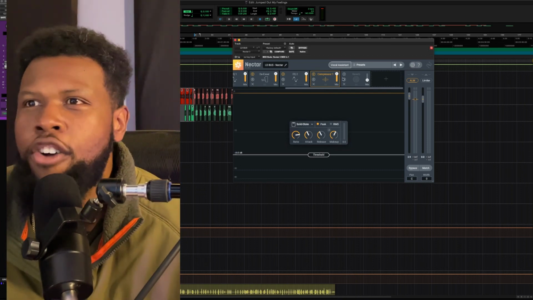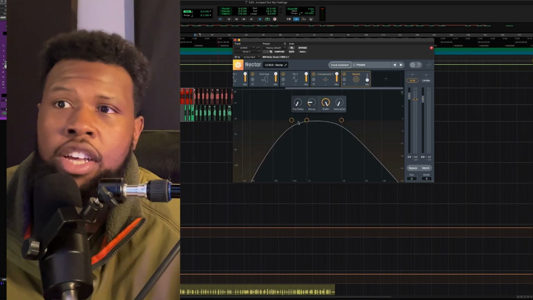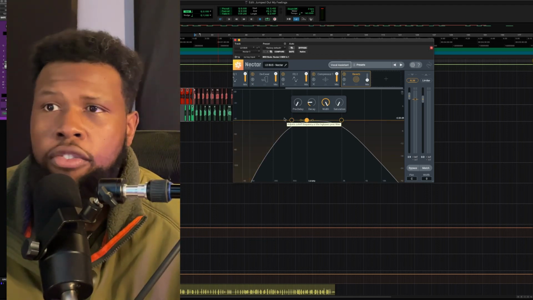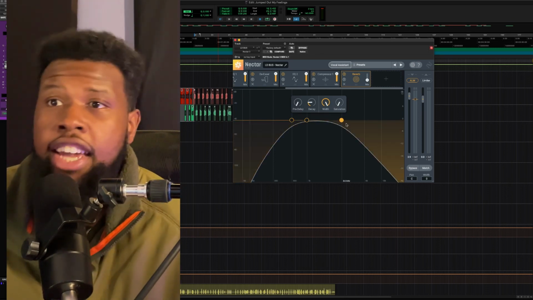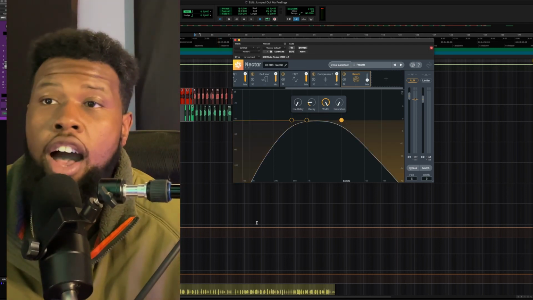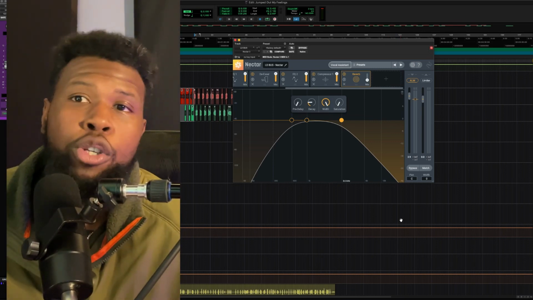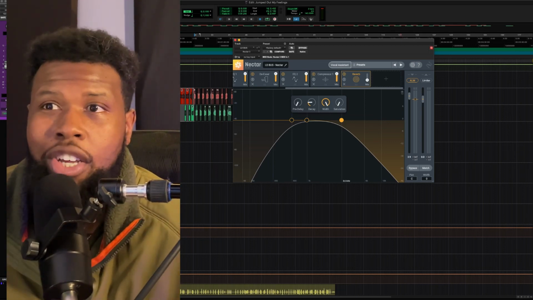They also added some reverb. I don't know if I'm going to use it, but let's see what they did here. Okay, so they got an EQ curve on the reverb, so they're rolling off a lot of the low end. I'm trying to see if it so from here, the 600K, and then they're rolling off at 3K as well. So you're really only getting the middle of the reverb, which you'll see me do a lot, so you get that kind of phone sound. I do it more so with delays, but you can do it with your reverb as well. So let's hear what this reverb sounds like and see if we want to keep it.